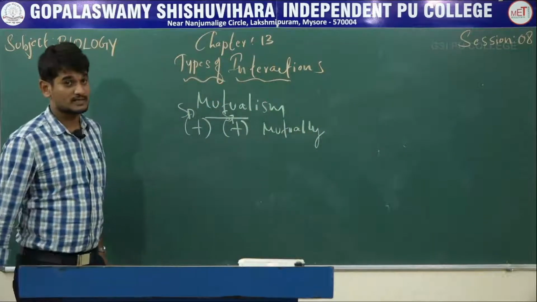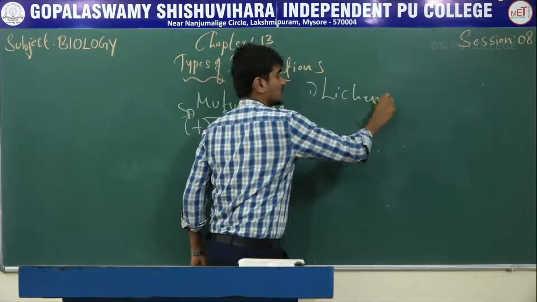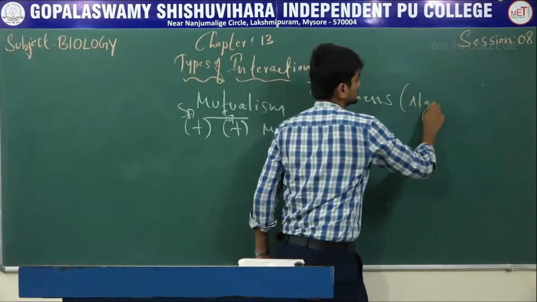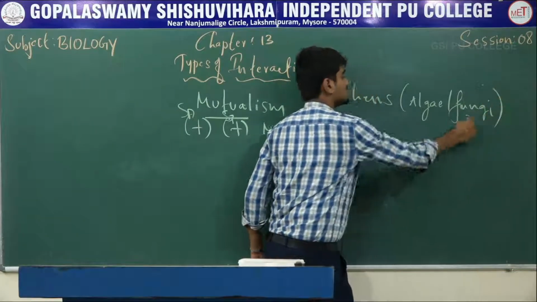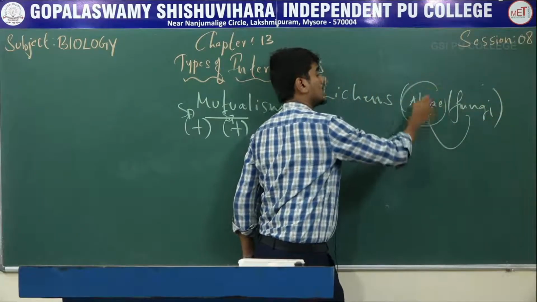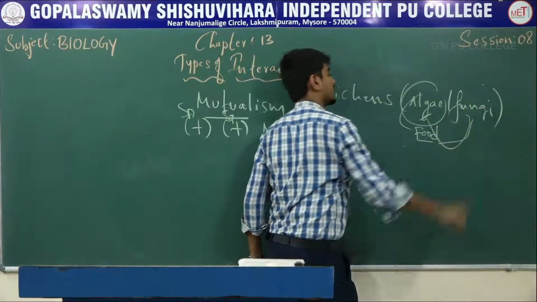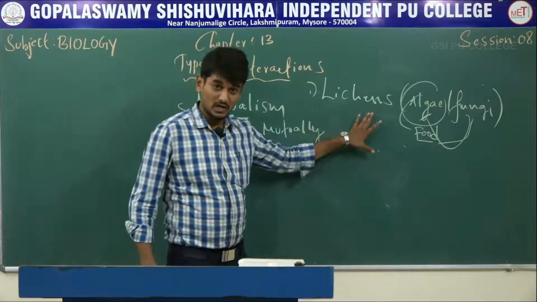Example for mutualism, number 1, lichens. See, lichens are the combination of both algae and fungi. See here, the fungi give shelter for algae, the algae give food for fungi. Both are associated with each other. This is called symbionts.